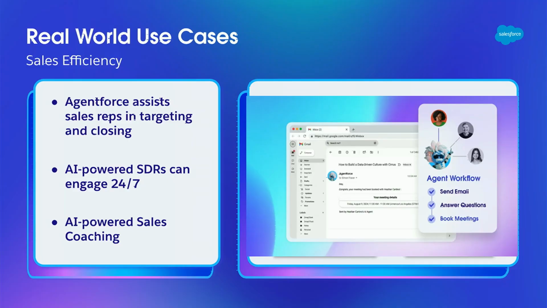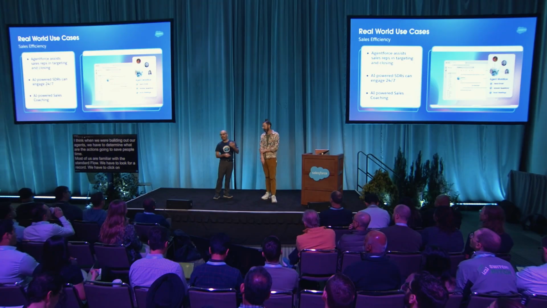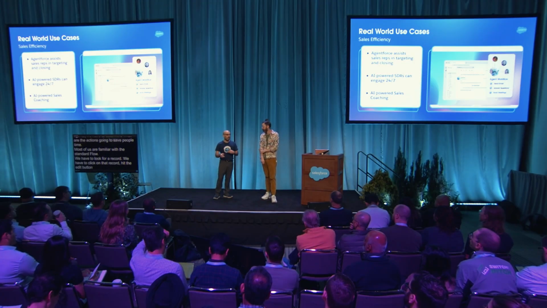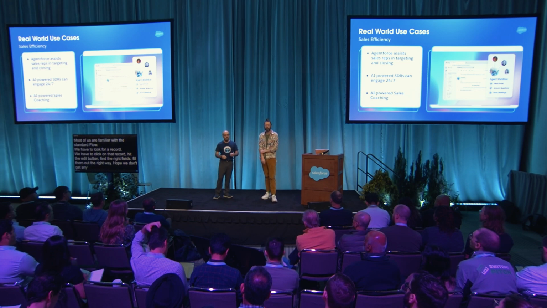Yeah. I think when we're building out our agents, we really have to determine what are the actions going to save people time. Most of us are familiar with the standard flow. We have to look for a record, we have to click on that record, hit the edit button, find the right fields, fill them out the right way, hope we don't get any errors or validation rules. Then we save the record, and then we might have to go to another record and do some more editing. And all of that can be shortened into a single conversation with an agent who will then take the action at the end because you've told it ahead of time that it's allowed to do that.